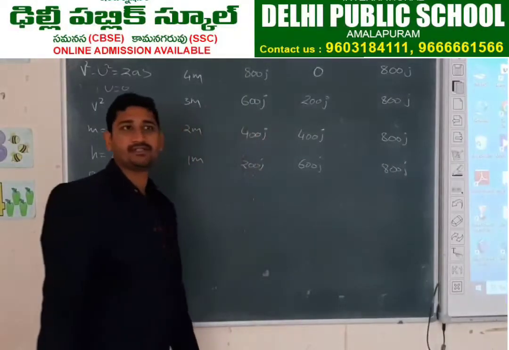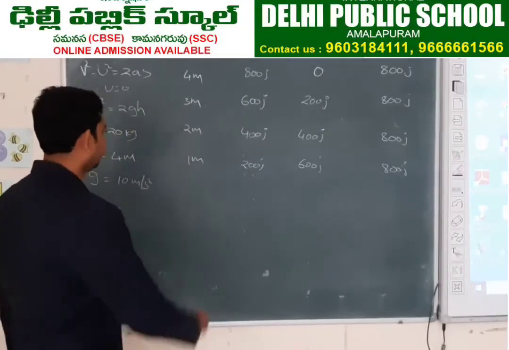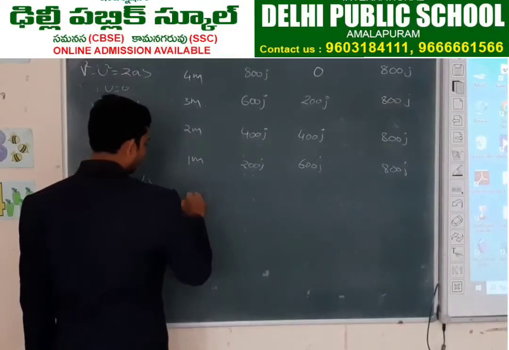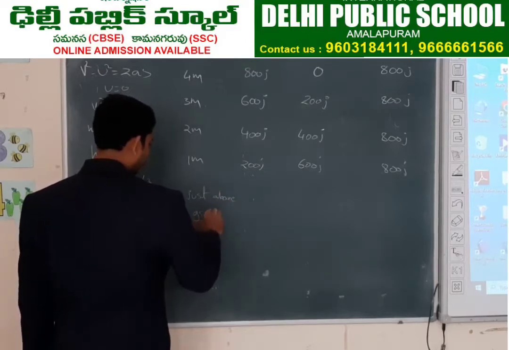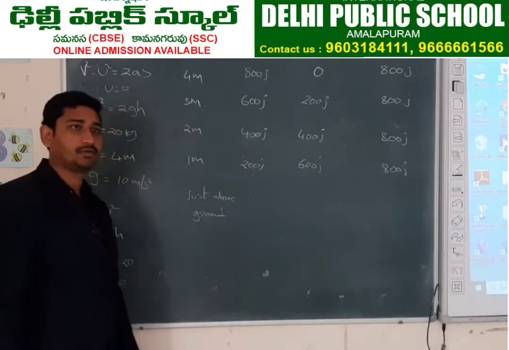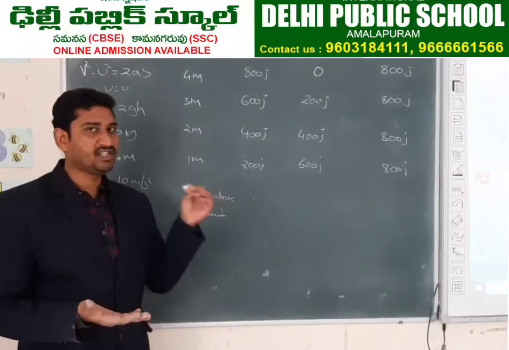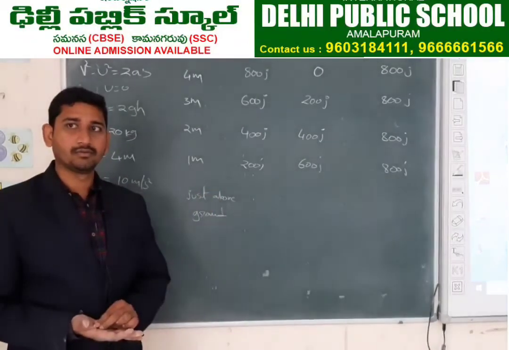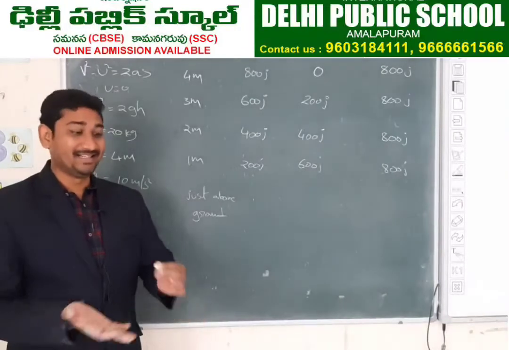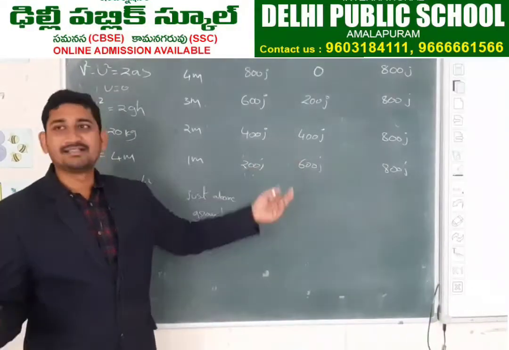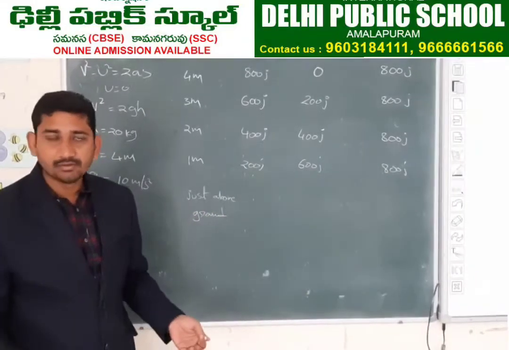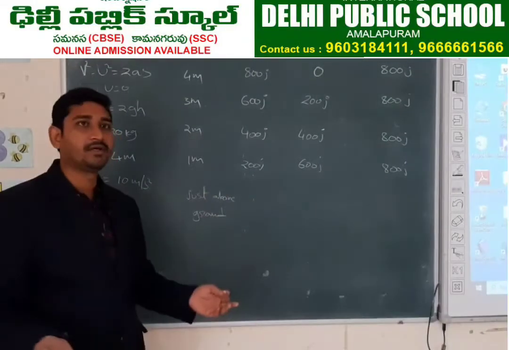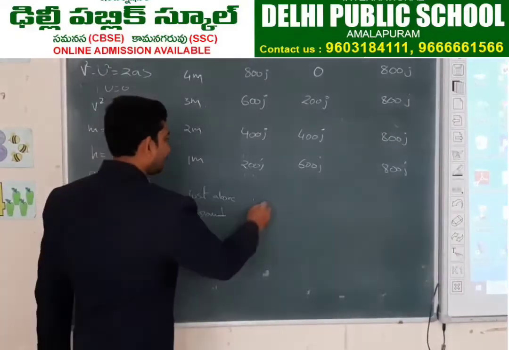No, you do it yourself. You will get the same values. Just above the ground. Why we are taking just above the ground? Because if it is touched the ground, that velocity will become 0. So we will get 0 kinetic energy. If it is touched the ground, height also will become 0. So potential energy will become 0. There is no height.